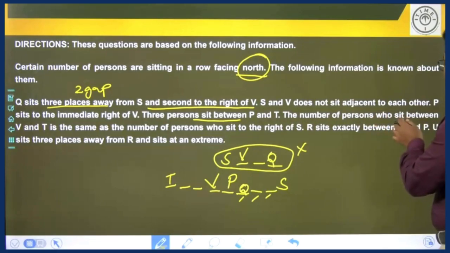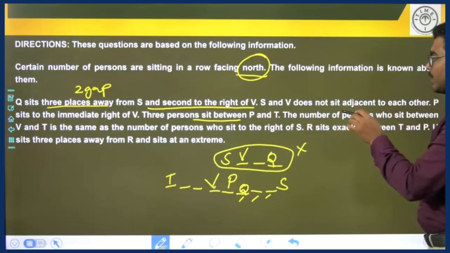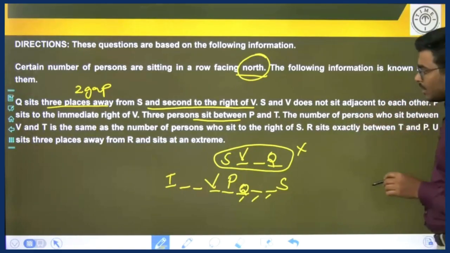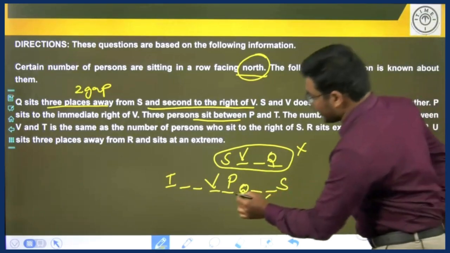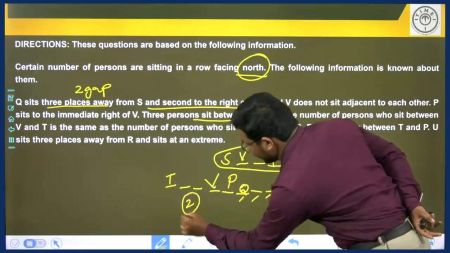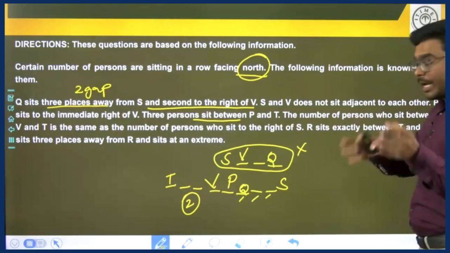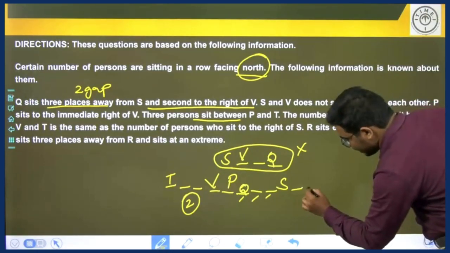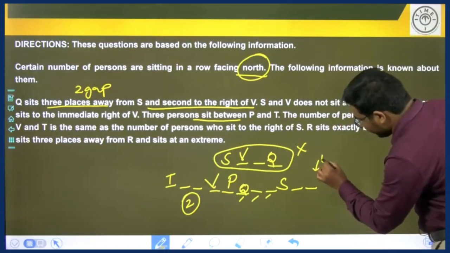The number of persons who sit between V and T is the same as the number of persons who sit to the right of S. Here, the number of persons sitting between V and T, there are 2 persons sitting between V and T, is the same as the number of persons who sit to the right of S, which means 2 persons are sitting to the right of S, and this is the extreme right end.